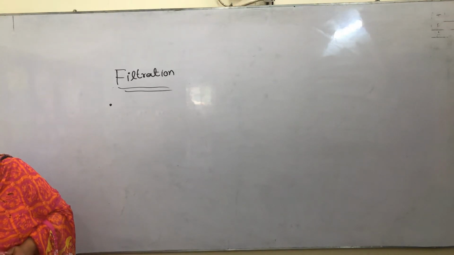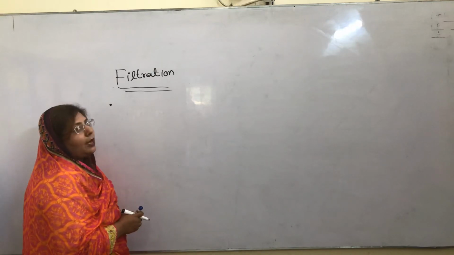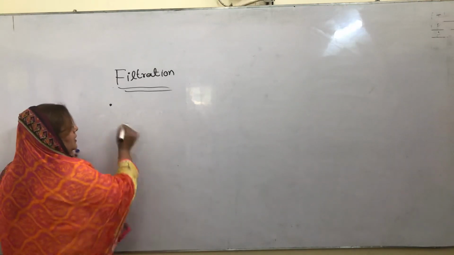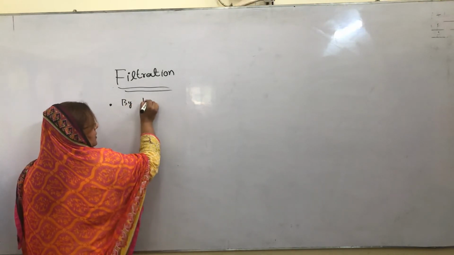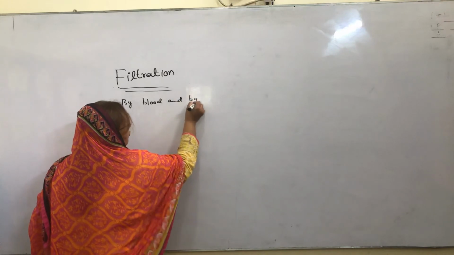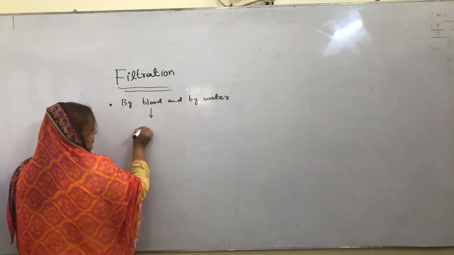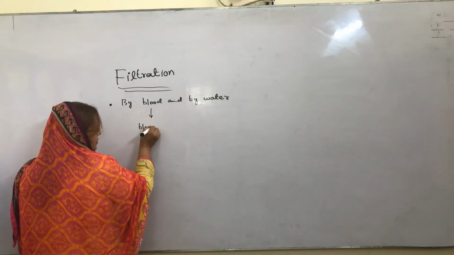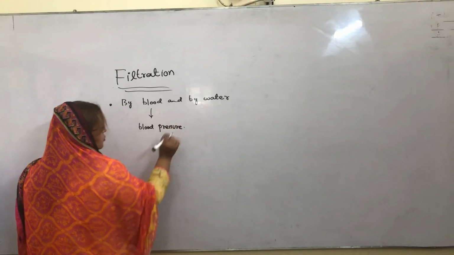This force can be applied by water and by blood. So how is this force applied? How can we do the filtration? We can do filtration by blood and by water. Due to that, in humans, blood pressure is produced. What is blood pressure?